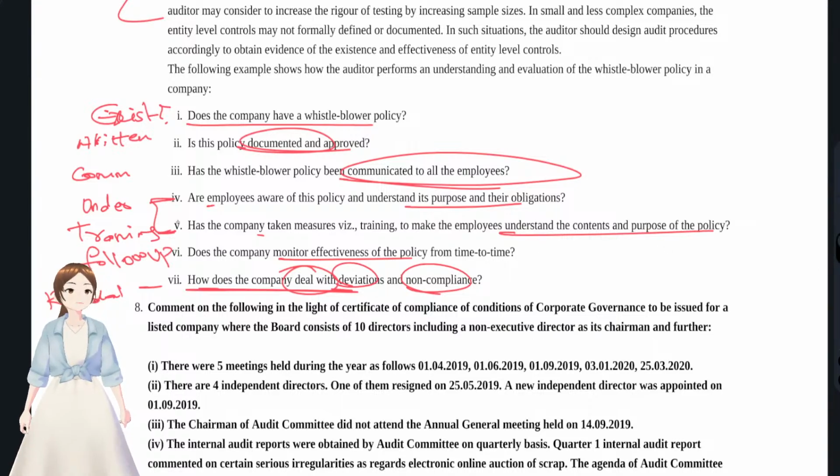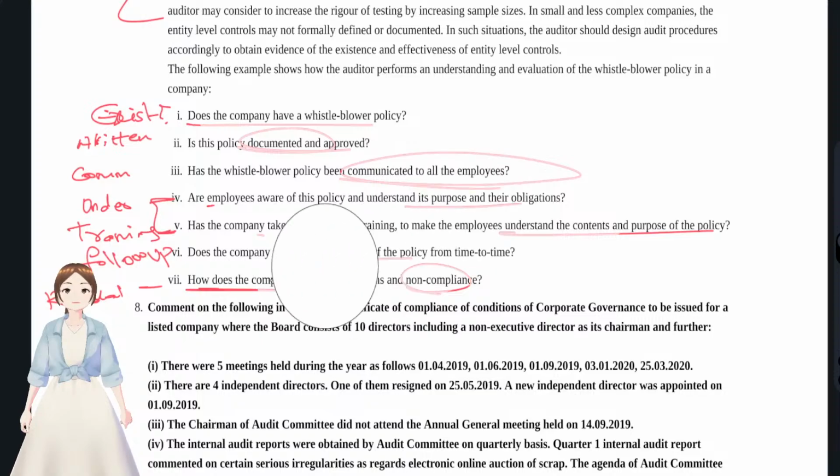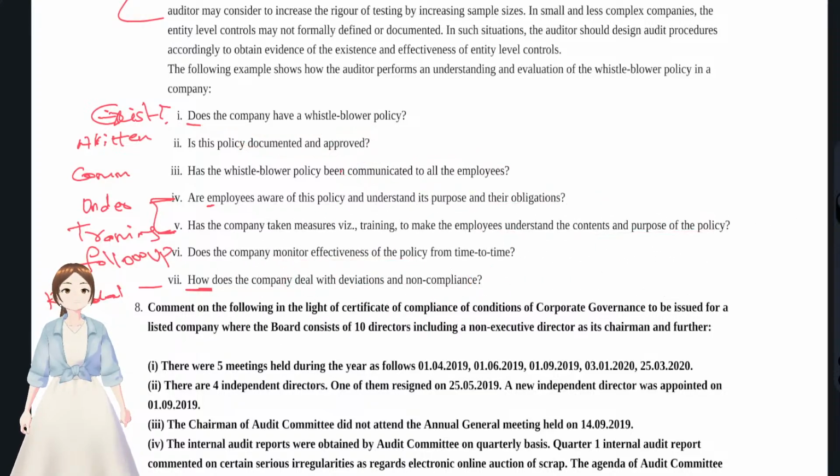First of all, whether a whistleblower policy is in existence, you have to check for that. And whether it was there in any kind of format, or you were just saying it orally. And whether you have communicated it. And after communication, whether they have understood the purpose and their obligations. And what measures you have taken in order to make them understand their purpose and obligations.